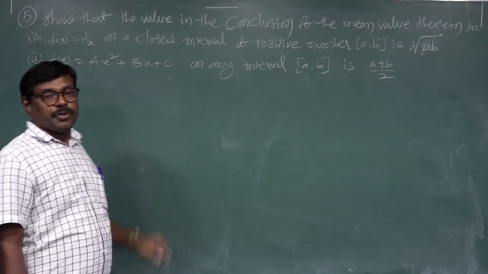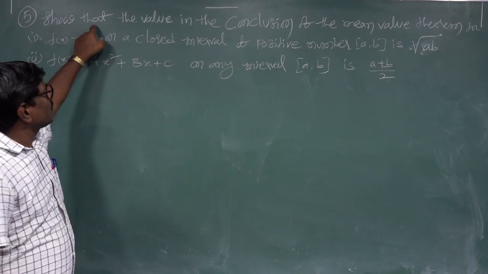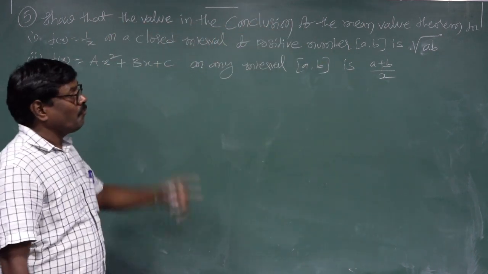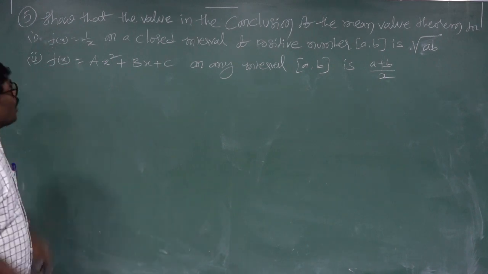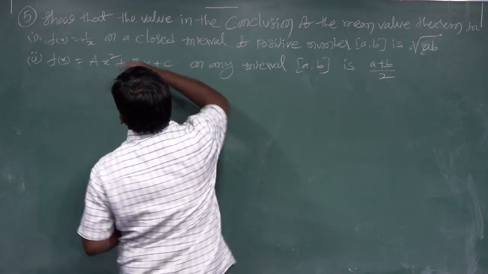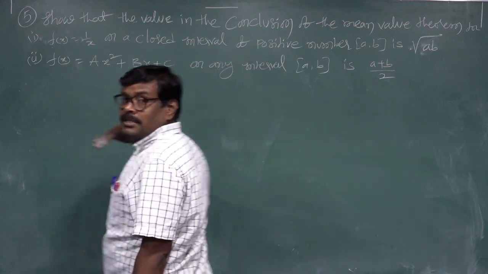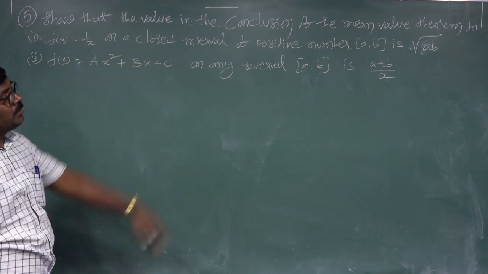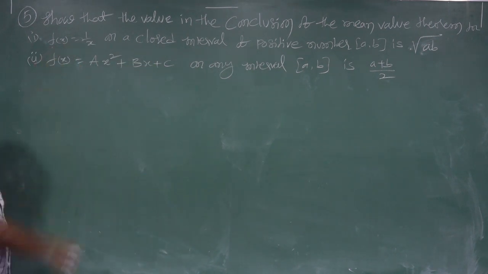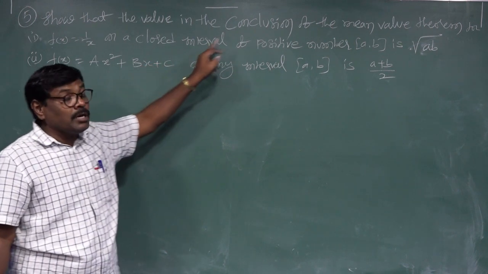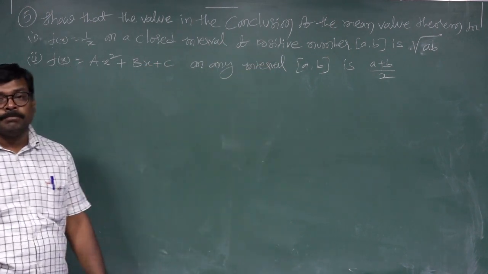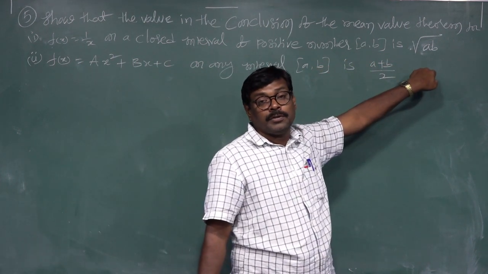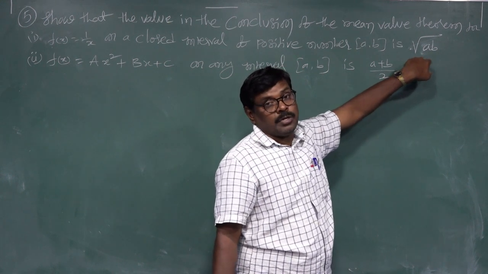Students, the fifth problem: show that the value of c in the conclusion of the mean value theorem, meaning Lagrange's mean value theorem, for f of x equal to 1 by x on the closed interval a comma b, where a and b are positive numbers, is under root of ab.